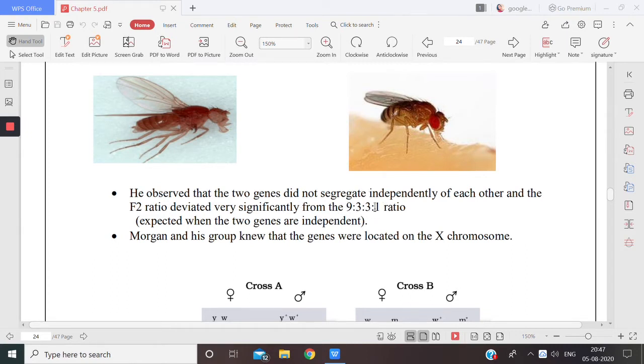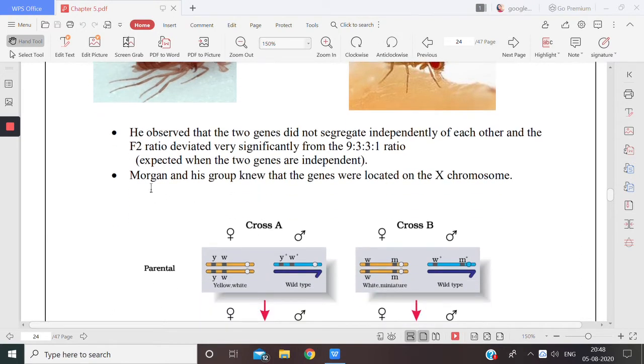If Morgan did not get this ratio, that means it was deviating from the law given by Mendel. That means the genes did not segregate independently. Morgan and his group knew that genes were located on the X chromosome. Now, this was a hint which Morgan had. He knew that the genes were located on the sex chromosome, or the X chromosome.